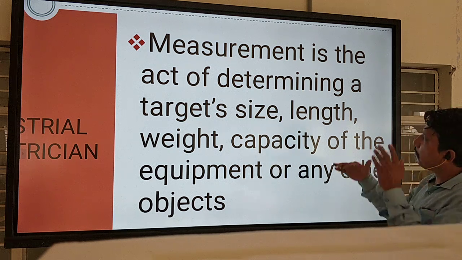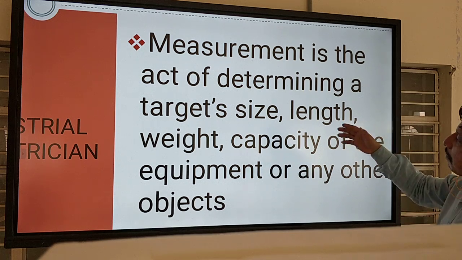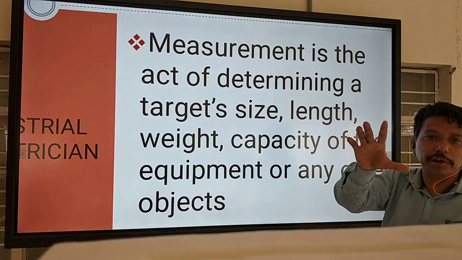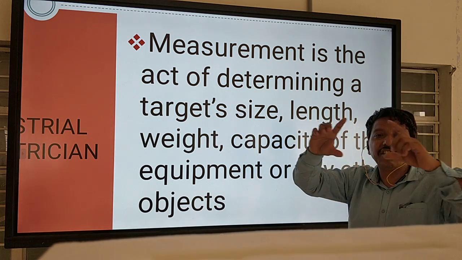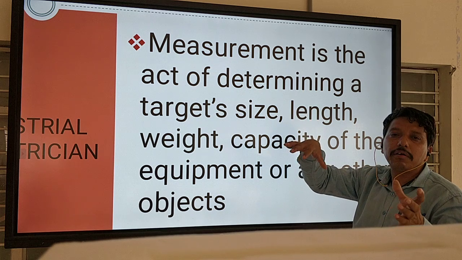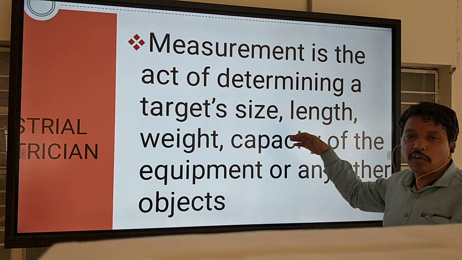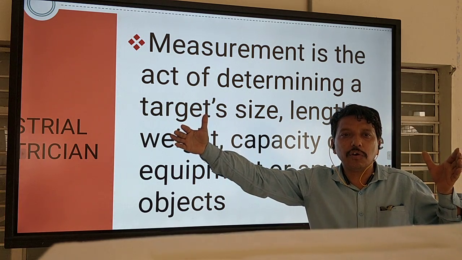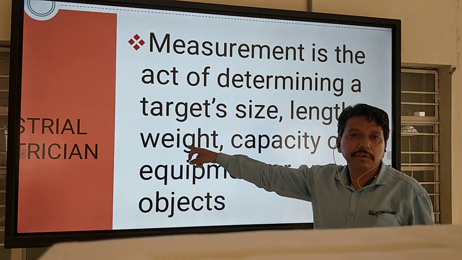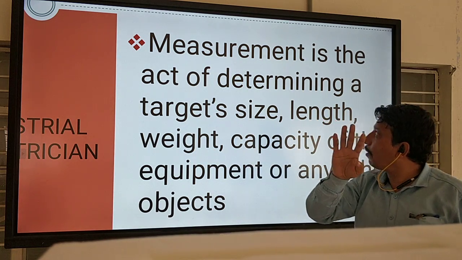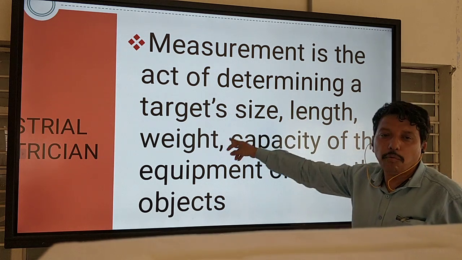It is the method by which you can measure the sizes of your equipment. If you use the measuring tape, you can find out the size of your equipment and tools. Next is length: how long is this? We can also use the word dimension. So we have three types of measurement: size, length and weight.